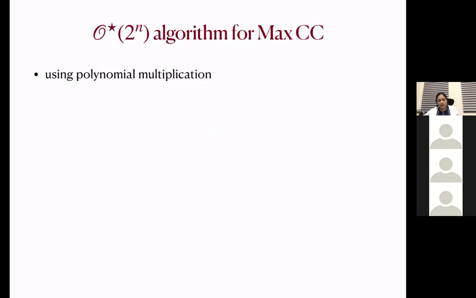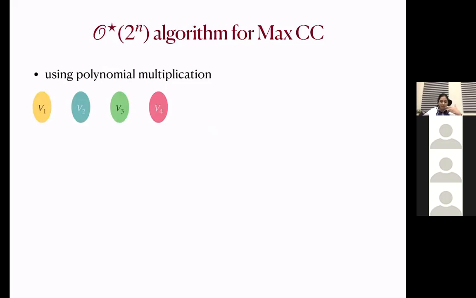So we can also give a 2 to the power n algorithm for the MaxCC problem. And this algorithm is tight, like this exponential factor is tight. To design this algorithm, we will reduce it to the polynomial multiplication problem. So again, let's look at a partition of the voter set.